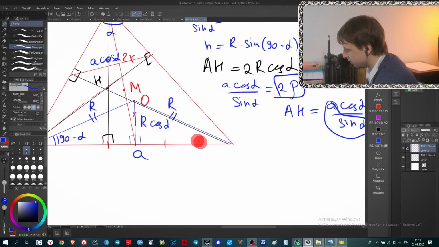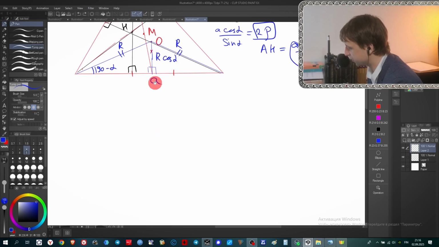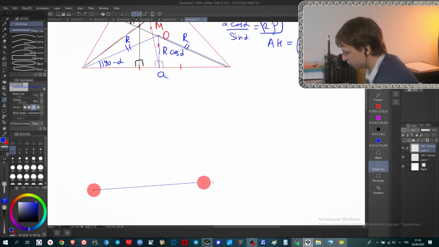So after that, when we have this situation, our problem becomes super simple, because this distance is r cosine alpha, this distance AH is 2 times larger, and we can actually throw away everything despite all these points O, H, M, and we can redraw our picture in a much simpler way.